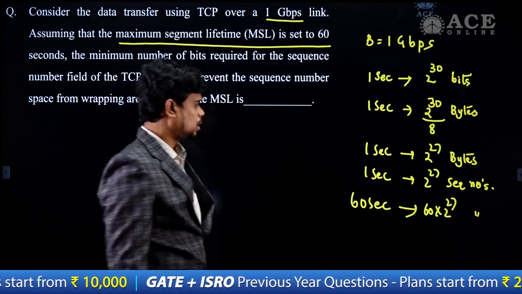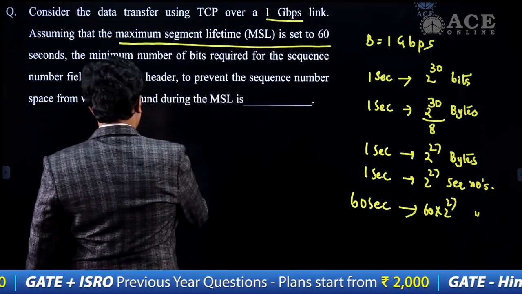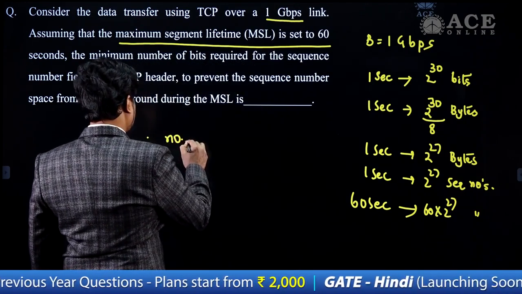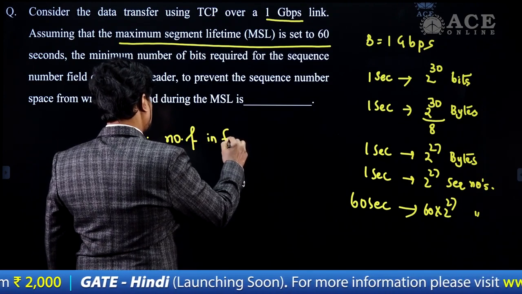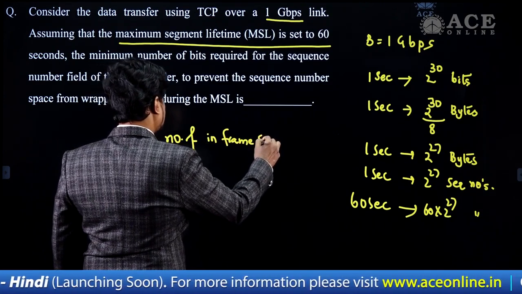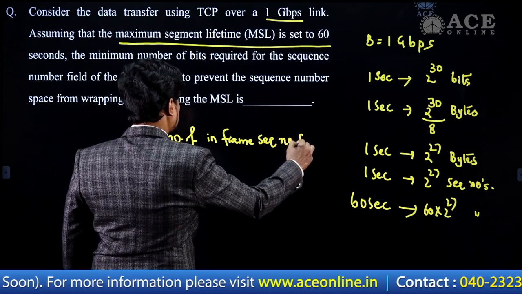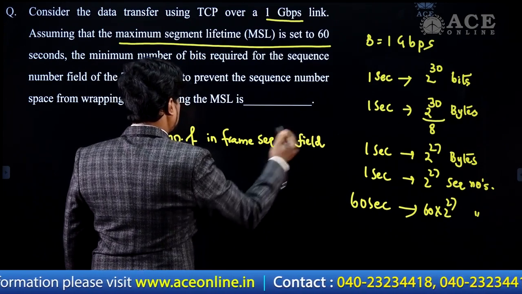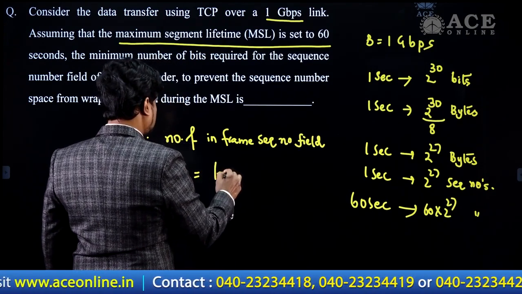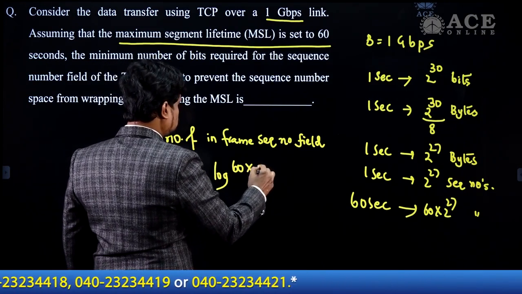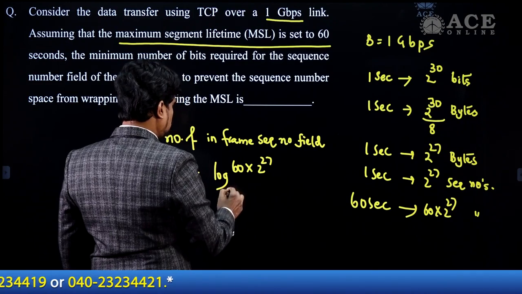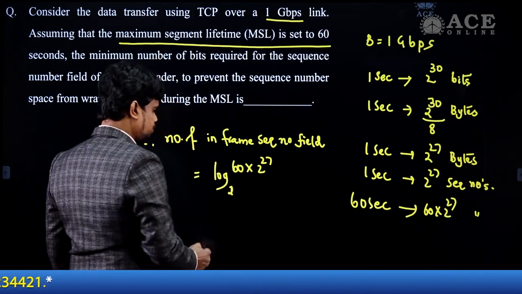Then the number of bits in the sequence number field is equal to log of 60 into 2 to the power of 27, base 2.